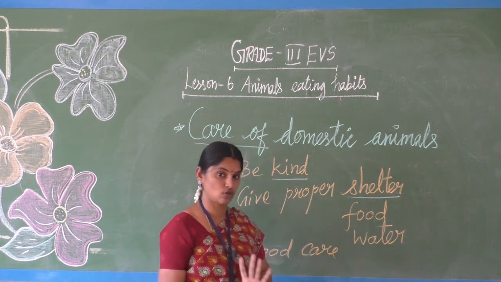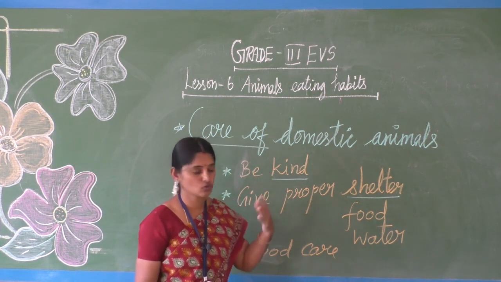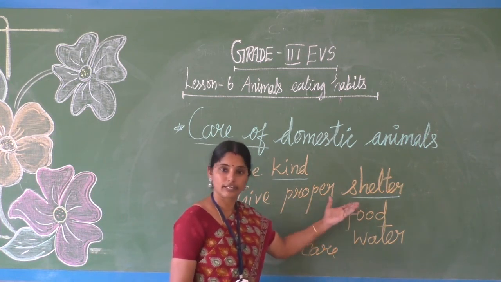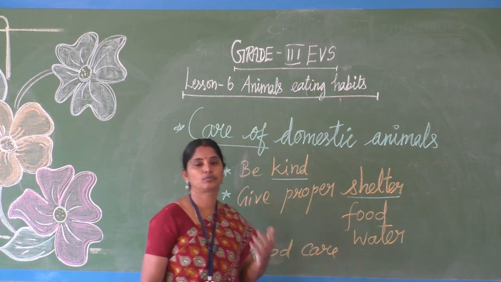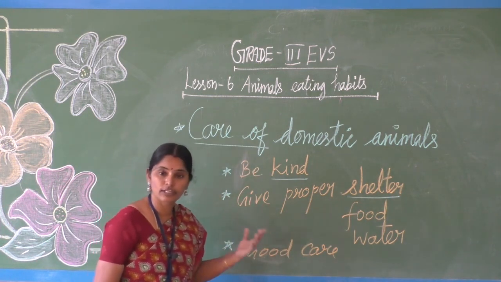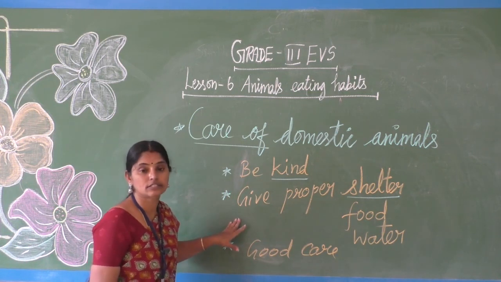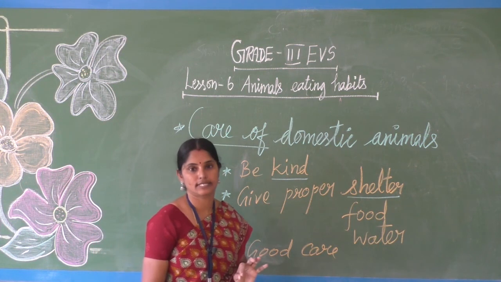They are not called domestic animals, they are called pet animals. Those pet animals should also be kept clean. Their shelter, food and water should be properly looked after, and they have to get good care. Okay, so keep these things in your mind.